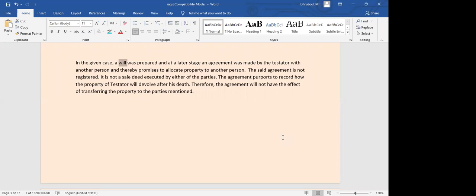There was no codicil, no proper rules were followed, and an agreement made between the testator and someone else would not have the effect of making changes in the will. So the will was considered valid, and it was said that this is not how it will happen.